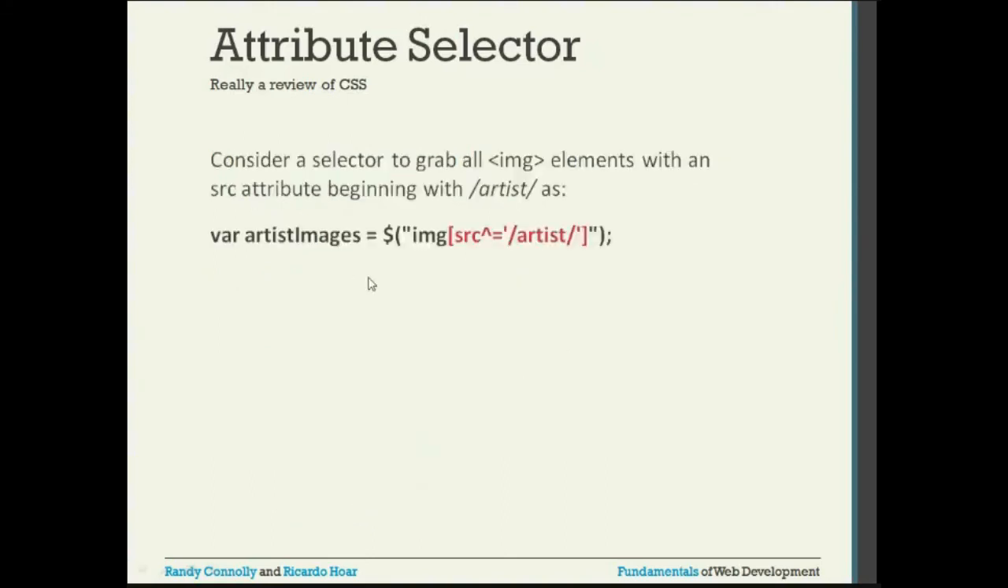So here, consider the selectors to grab all image elements with an SRC attribute beginning with forward slash artist forward slash. So you have SRC beginning with this particular text, forward slash artist forward slash. It is going to select all the image elements which have an SRC that is starting with this folder, forward slash artist forward slash.